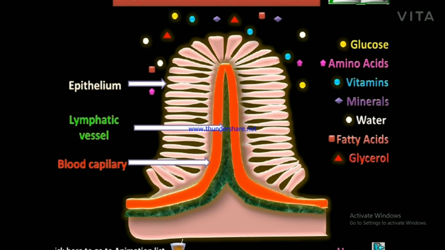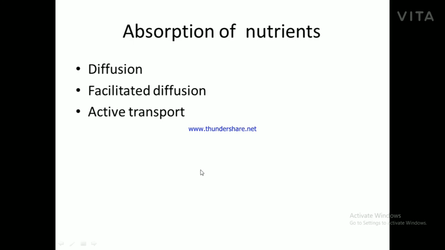Glucose, amino acid, vitamins, minerals, water are absorbed by the blood capillaries. Fatty acid and glycerol will be absorbed by the lymphatic vessel or lymph capillaries.